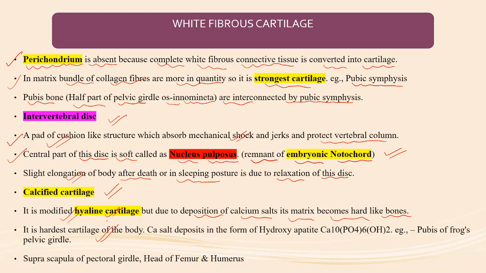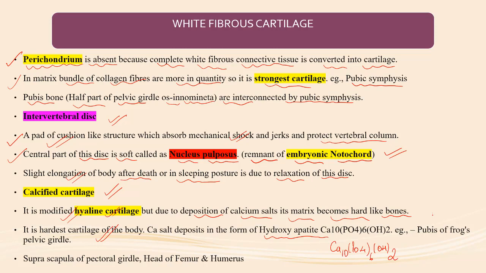The hardest cartilage of the body is the calcified cartilage, and the strongest cartilage of the body is the white fibrous cartilage. Calcium salts are deposited in the form of hydroxyapatite crystals. This is the formula of hydroxyapatite crystals: Ca10(PO4)6(OH)2.